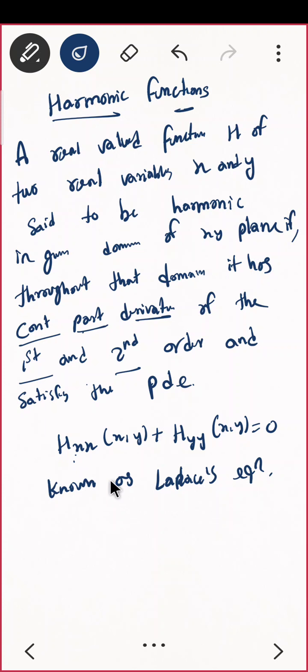Perfect. So there is a theorem: an analytic function is related to this.